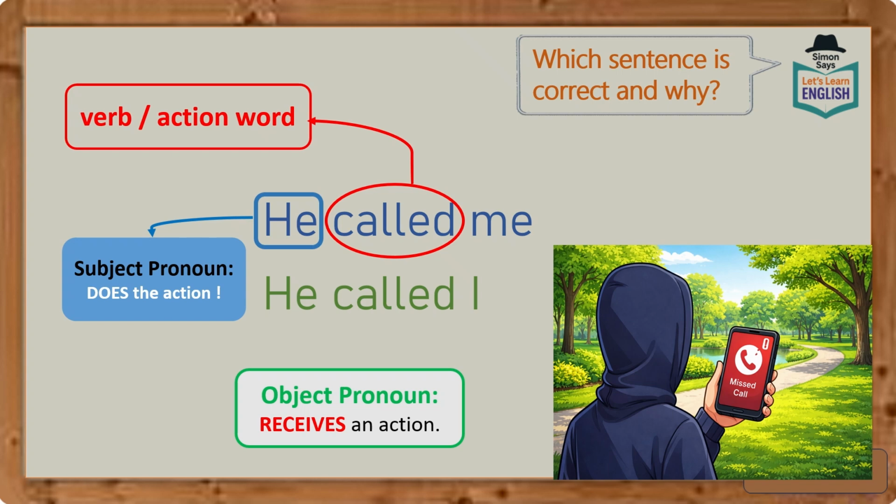So in these two sentences, which one is the object pronoun at the end of the sentence? Well, it's me. The pronoun me is an object pronoun. So therefore, this sentence is correct. He called me.